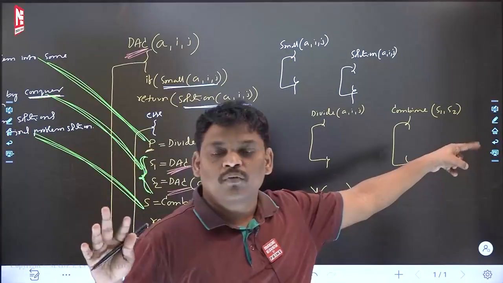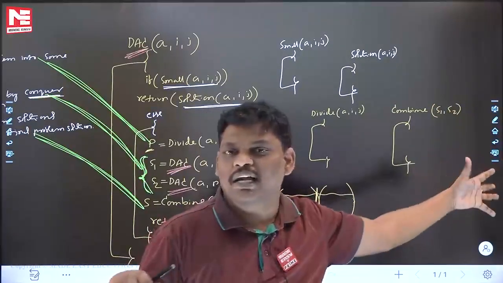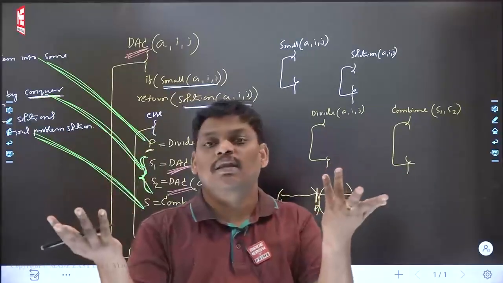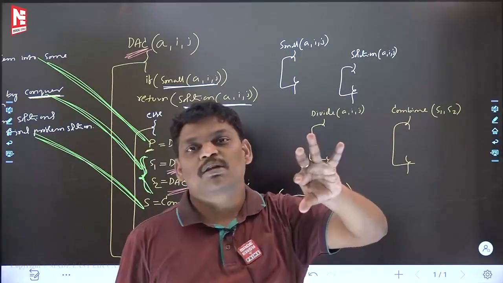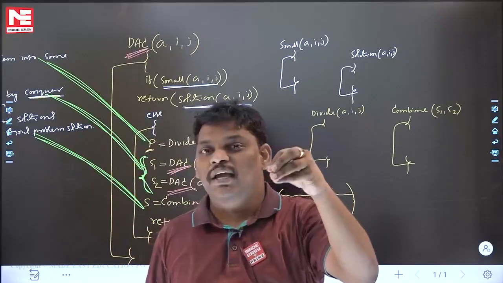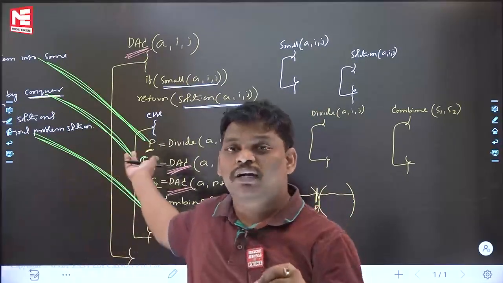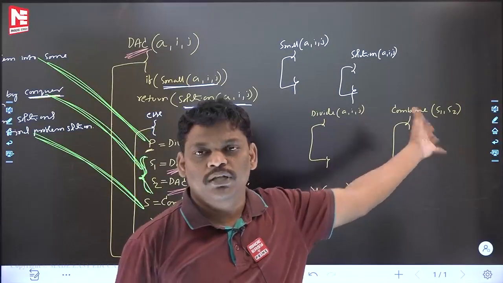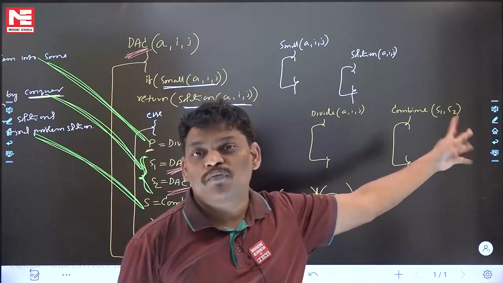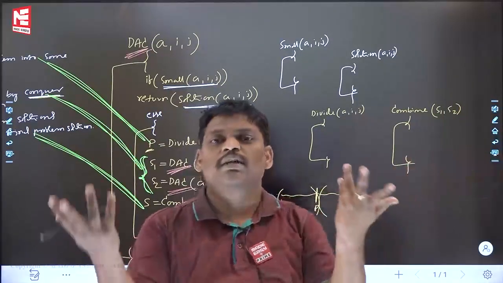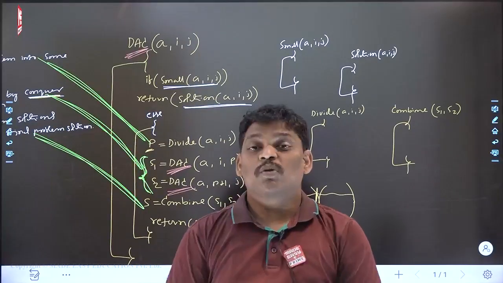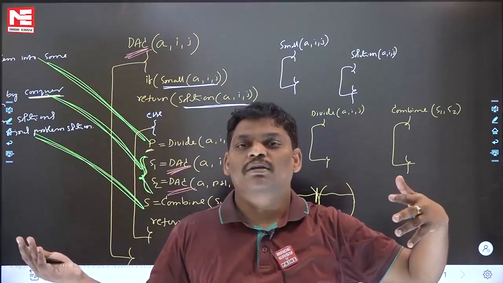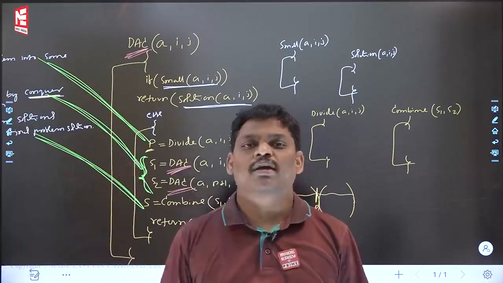Supposition that while filling, you are taking a lot of time inside. I think a divide and conquer algorithm for your problem is possible, but it may be the worst algorithm because you wrote it in the worst way. You always remember this. If I say to solve my problem I used the divide and conquer technique but it is taking a lot of time, the reason may be you wrote the worst code. These four functions will decide the story. If you write the code of these four functions in the worst way, the divide and conquer algorithm becomes worst. Supposition that you are unable to write it, that is an indication that your problem may not be solvable using divide and conquer.